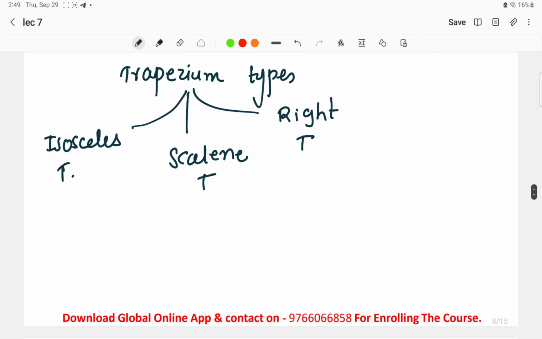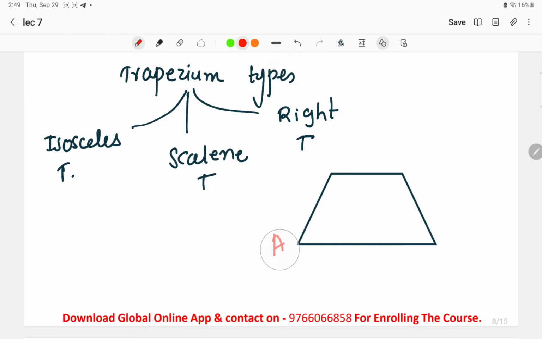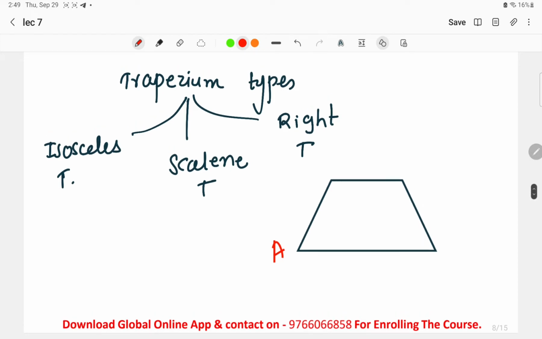trapezium. Now how to draw the isosceles trapezium, I'll show you once. For example, this is one trapezium that I'm drawing over here. Let us take that this is trapezium PQRS.